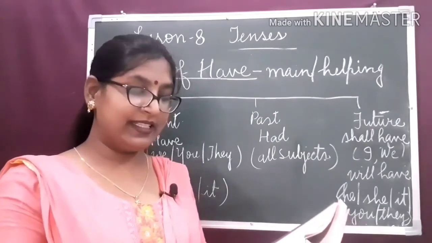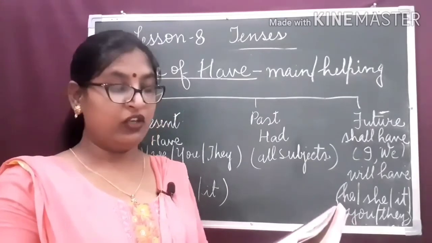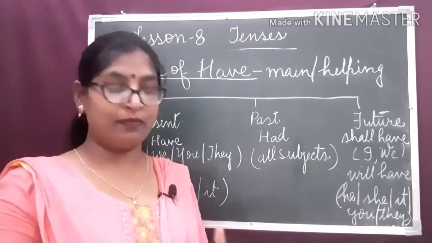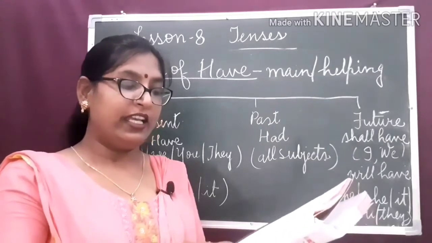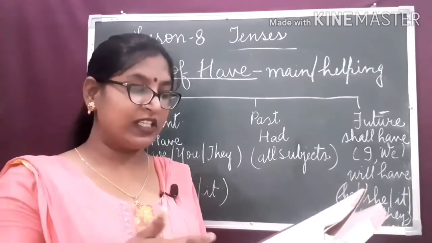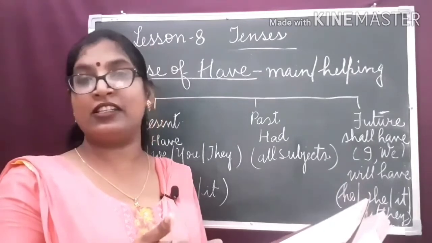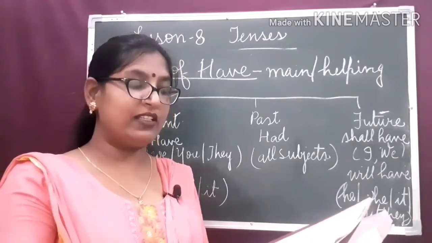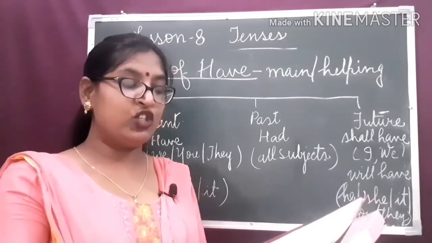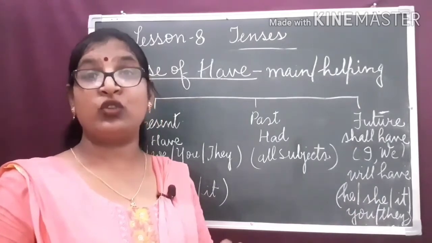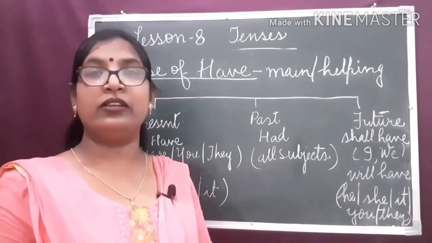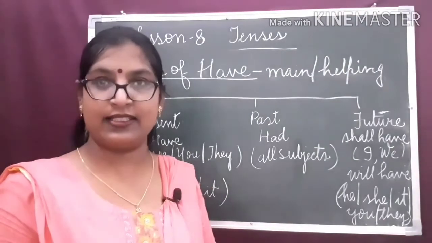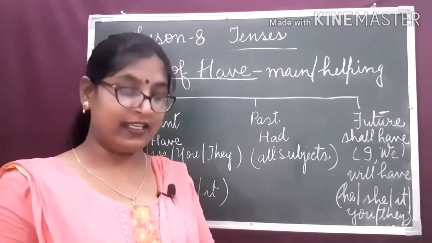In simple present tense, to show possession, we use have or has. There are different kinds of sentences we know: the affirmative sentence, negative sentence, interrogative sentences. Already we have studied about them. In affirmative sentences, we use it like this: she has lovely eyes. To show the possession, we have used has here. She is a singular subject, so we are using has. So, she has lovely eyes.